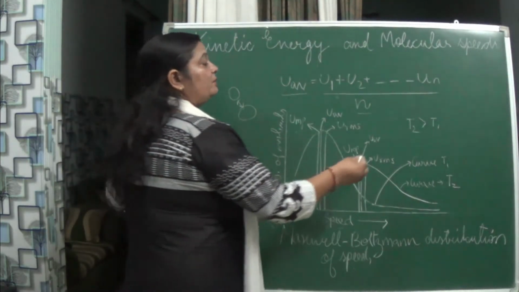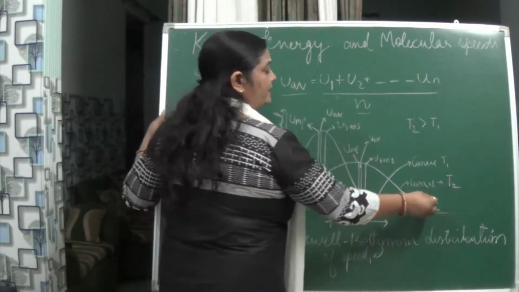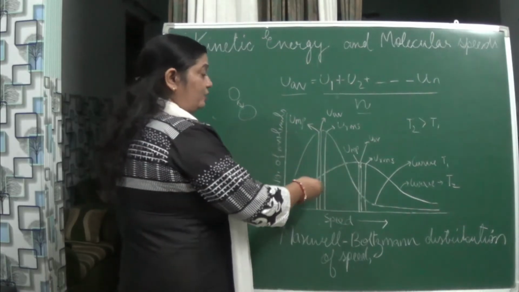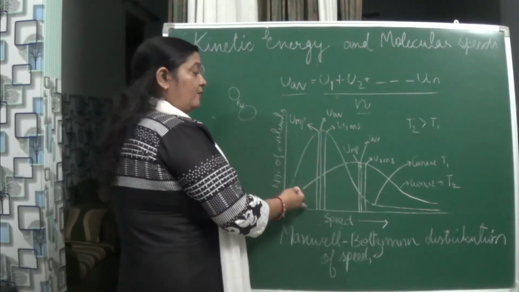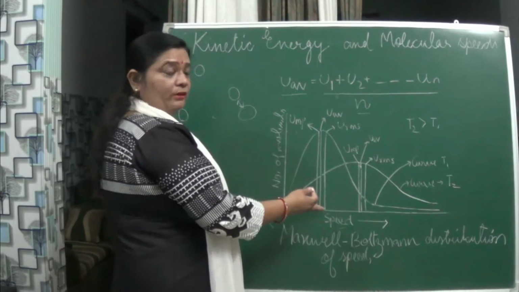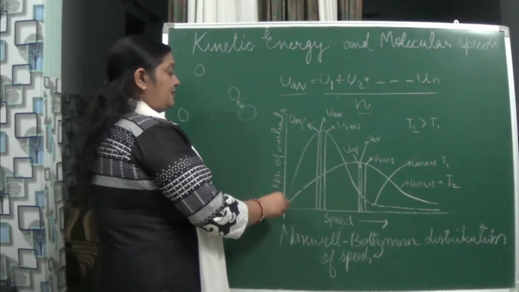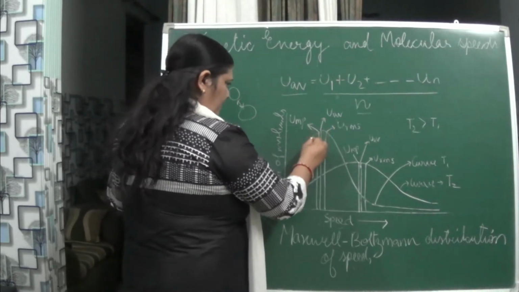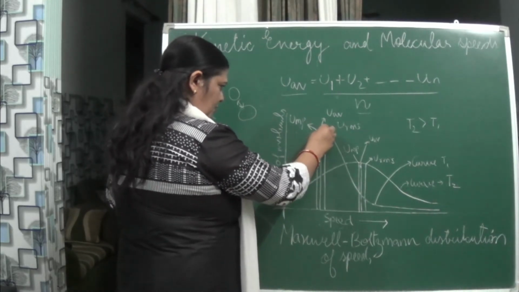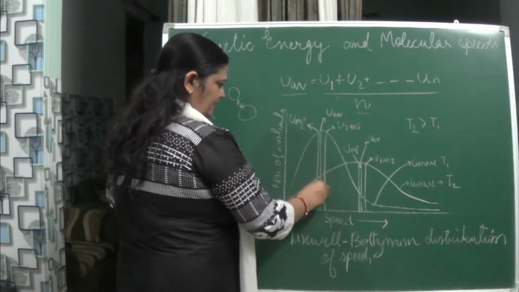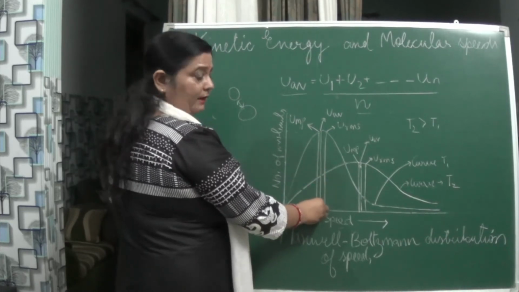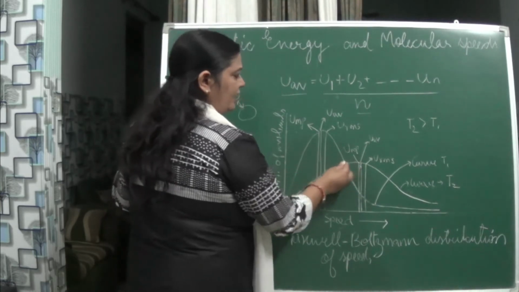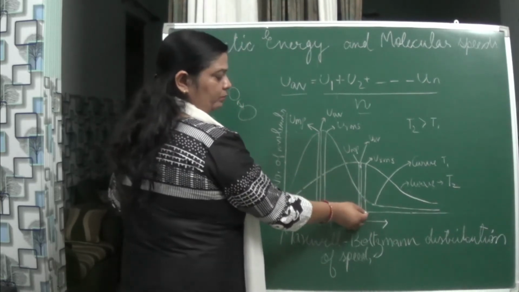Here T2, temperature 2, is greater than temperature 1, and that is why we are getting two different curves with different heights. In the first curve the number of molecules is more, but the speed is less. In the second curve the number of molecules is less, but the speed is more.